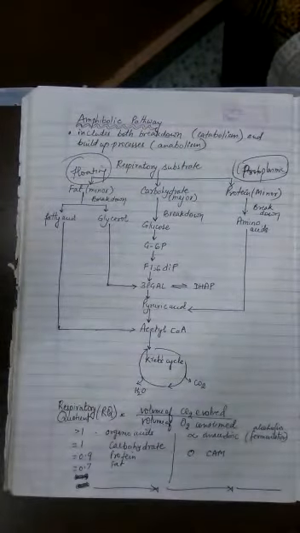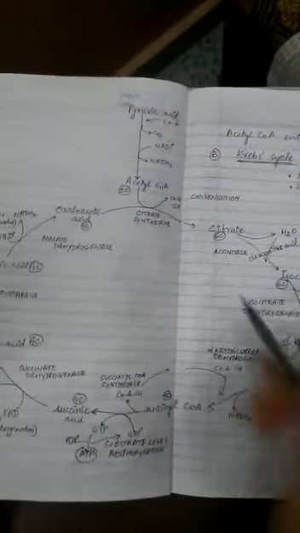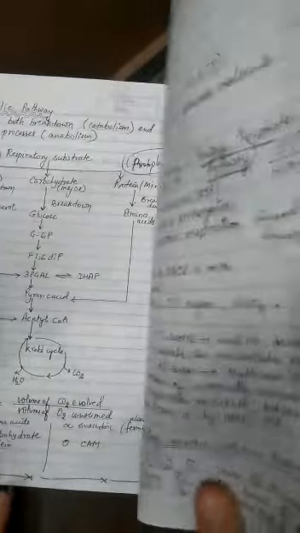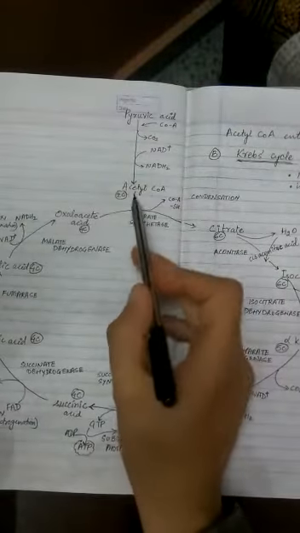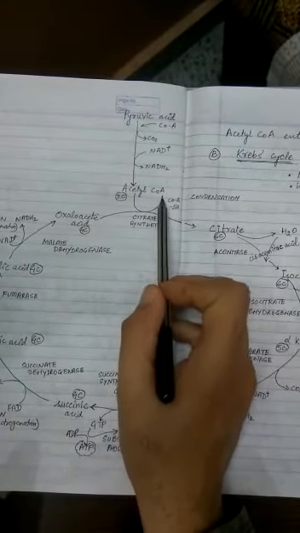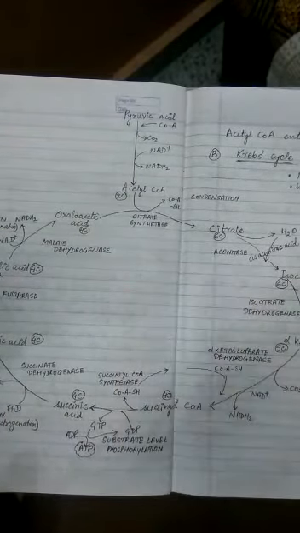The next assumption is none of the intermediates in the pathway are utilized to synthesize any other compound. Now when we pay attention to the Krebs cycle, we need to understand something here. For example, acetyl coenzyme A: whenever the human body is running short of fats, it is easily possible for the human body to use this acetyl coenzyme A to synthesize fats.